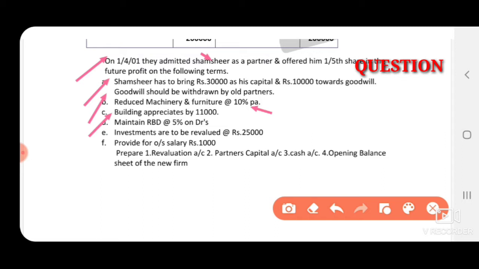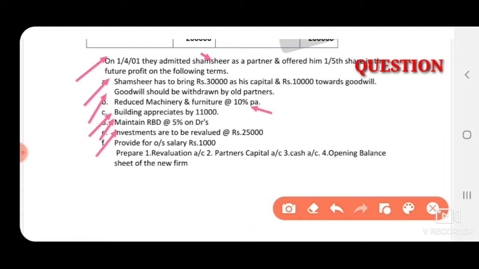Next, again in the balance sheet, 11,000 we have to add along with the building value. Next, maintain RBD at 5% on debtors. You know RBD, reserve for bad debts, we have to calculate on debtors. So revaluation account debit side, and again in the new balance sheet the RBD amount we have to subtract from the debtors amount.